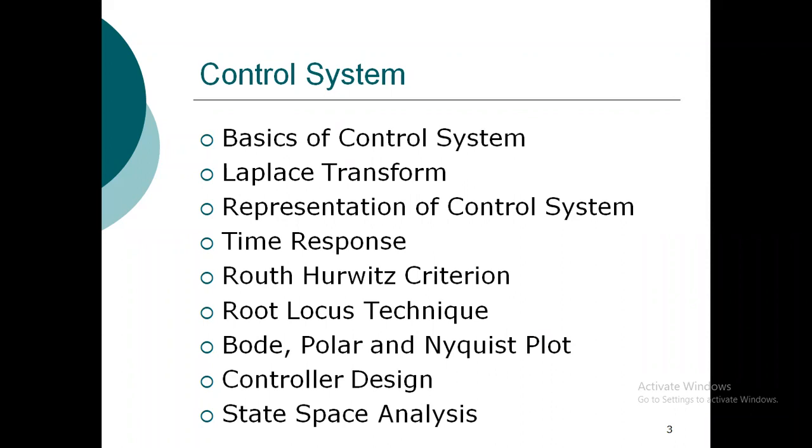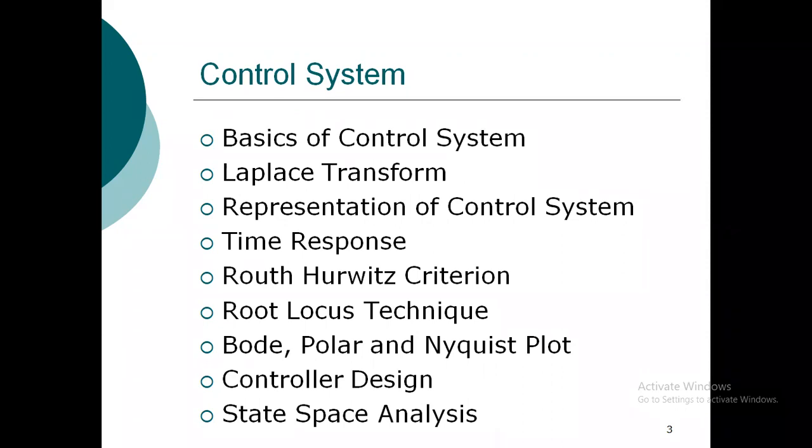And after that, we will be talking about the representation of the control system, like how we can represent a control system. In this, we will be including the modeling of the control system, which we have covered in the basics of the control system, and we will try to represent the control system in a proper systematic method. In the systematic representation, there will be some input, some output, and an input-output relation by which we can correlate the output and the input of the system.